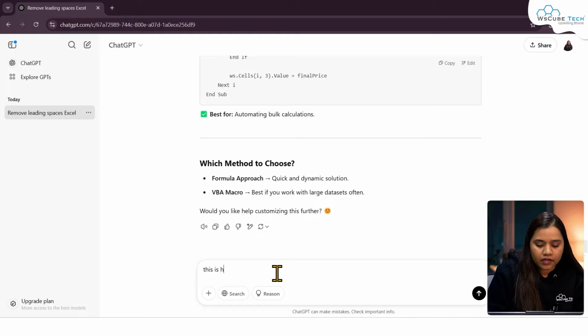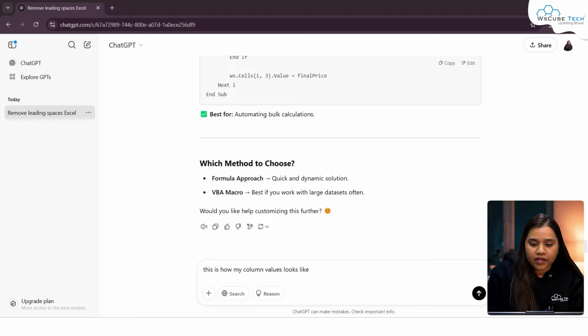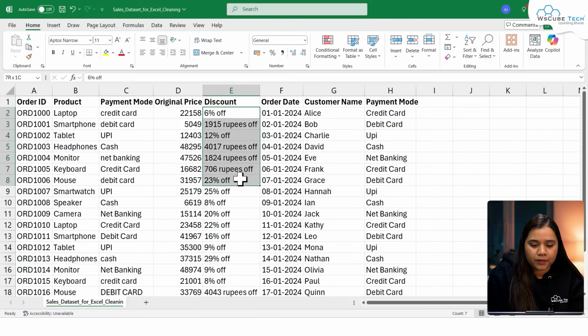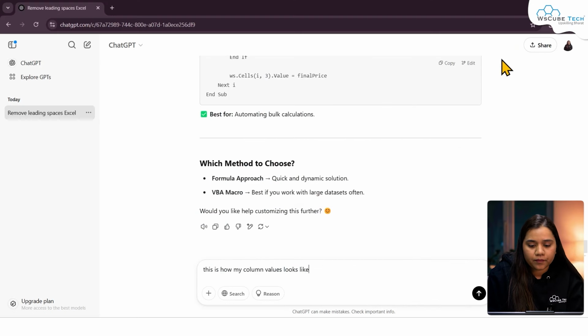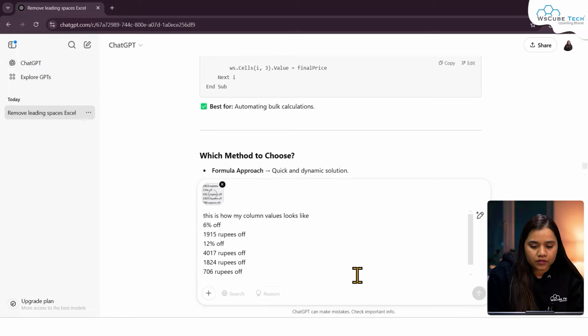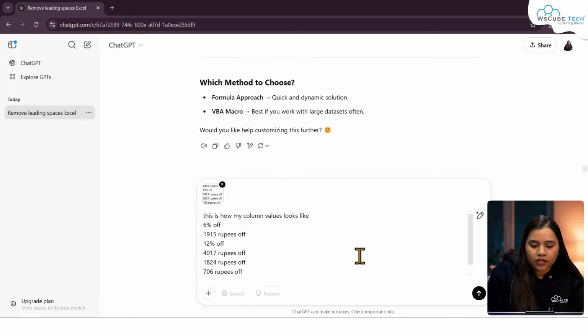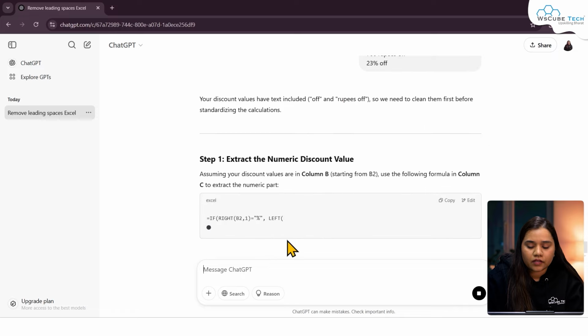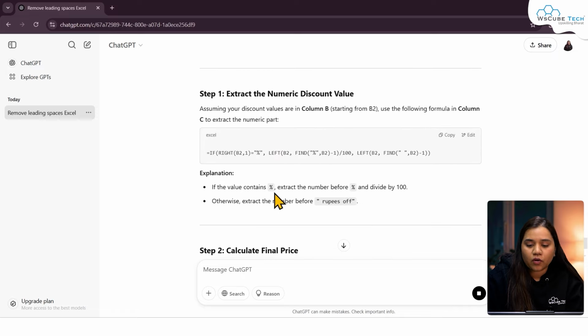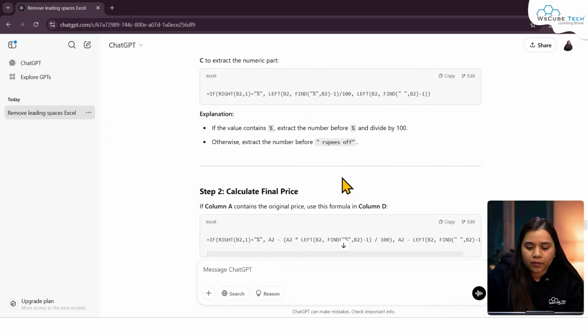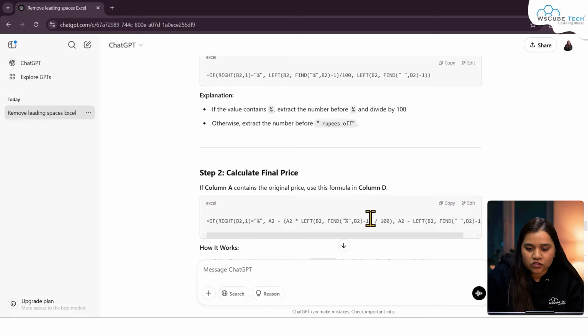this is how my column values look like. Okay, for that we'll be extracting a couple of values, copy them and paste them in here. Okay, and now if I press enter, yeah, it is now giving us a formula which would allow us to convert the values in here. Let's copy. We also have the formula for converting the final price as well.